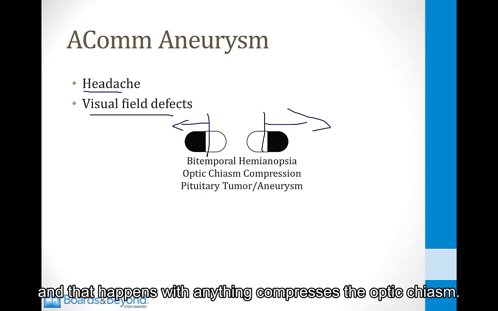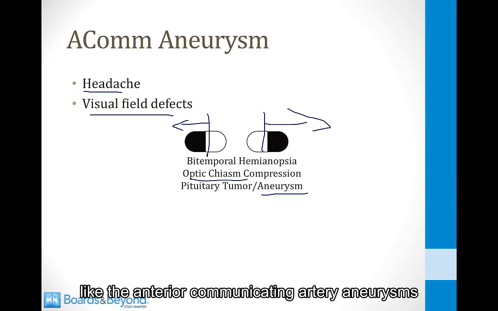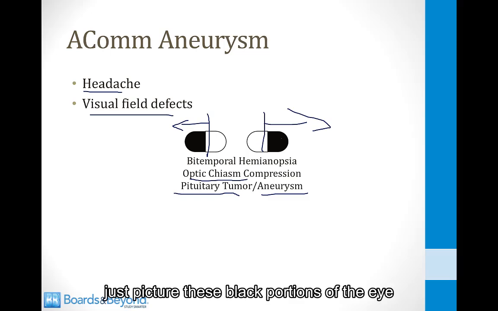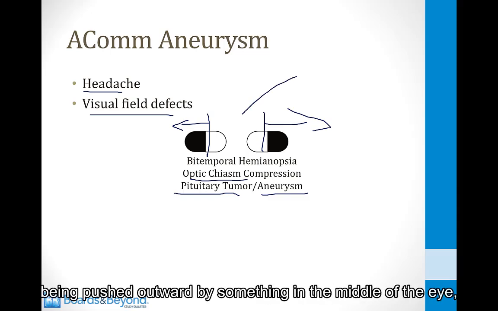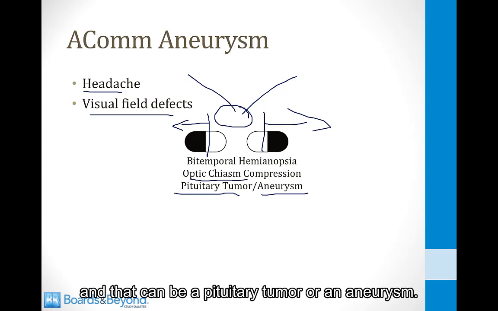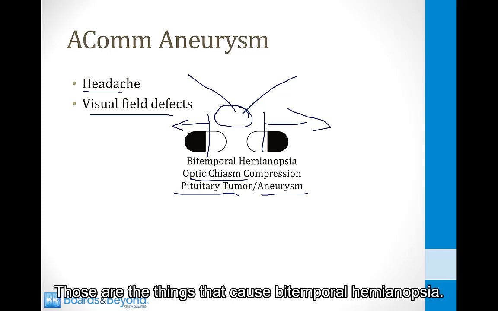And that happens when anything compresses the optic chiasm. Aneurysms can do this, like the anterior communicating artery aneurysms, and also pituitary tumors can do this. The way I think of this is just picture these black portions of the eye being pushed outward by something in the middle of the eye where the optic chiasm is, and that can be a pituitary tumor or an aneurysm. Those are the things that cause bitemporal hemianopsia.